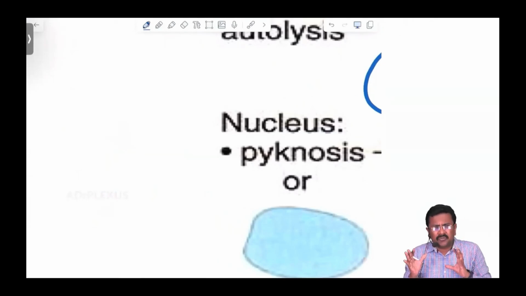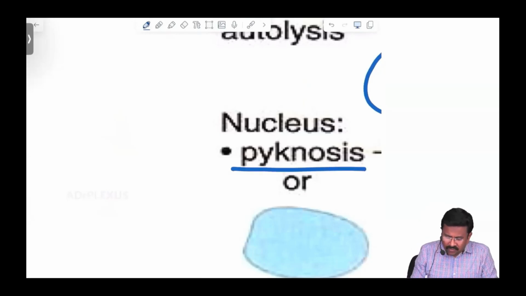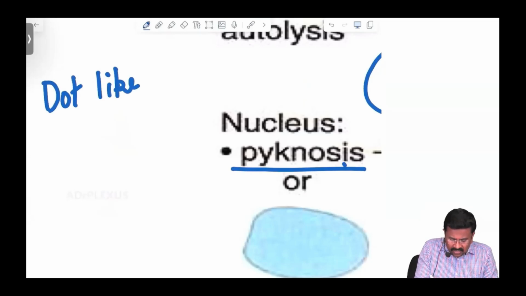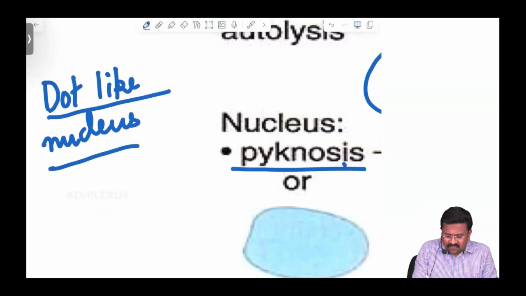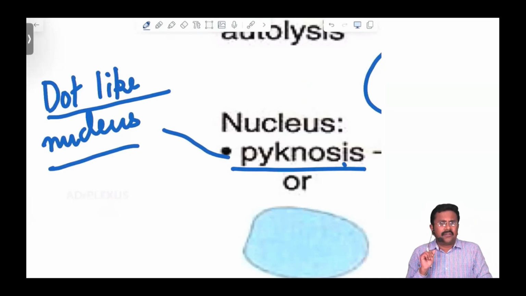What is this pycnosis? The nuclear material, that blue color material, will be very condensed into a dot-like nucleus. So pycnosis means a very much condensed, dot-like nucleus.